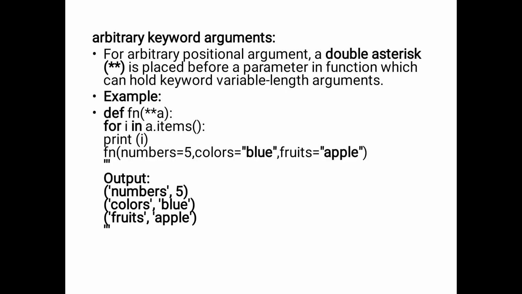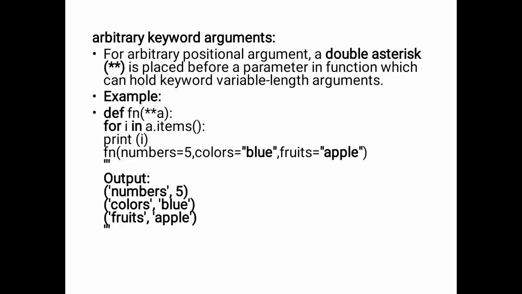And the next one is arbitrary keyword arguments. The arbitrary positional arguments are followed by only one asterisk, and arbitrary keyword arguments use the double asterisk, placed before the parameter in the function, which can hold variable-length keyword arguments. So in the example definition, function fn of double asterisk a, which means arbitrary keyword arguments.